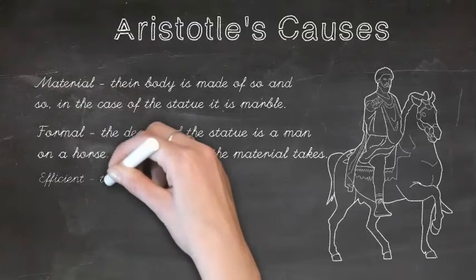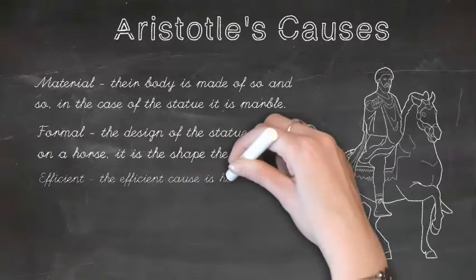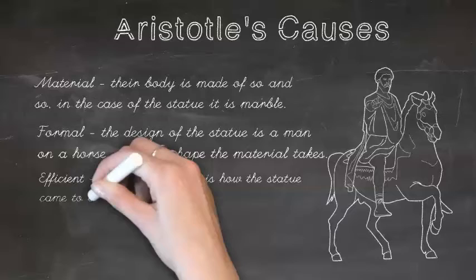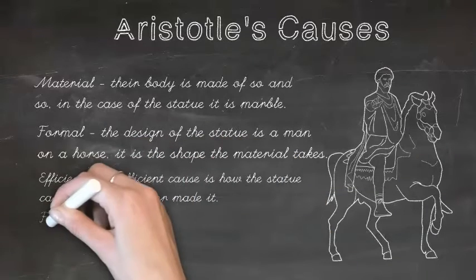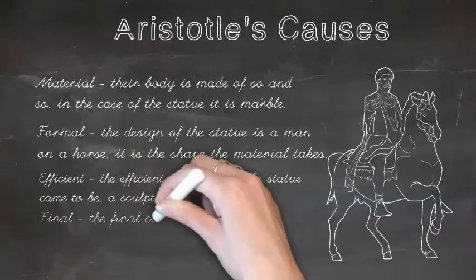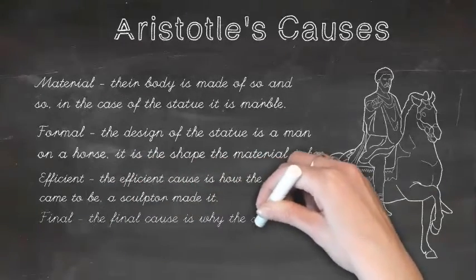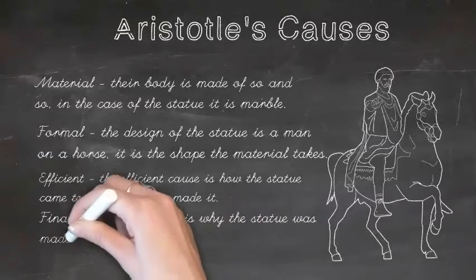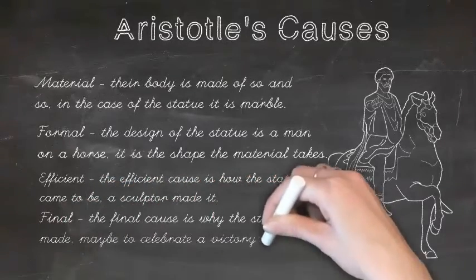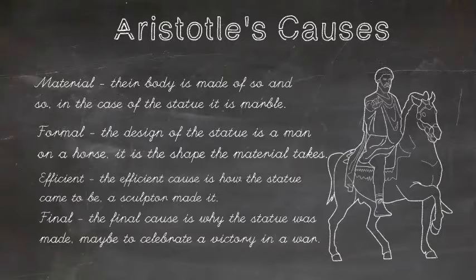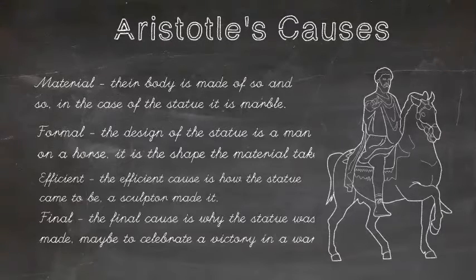The efficient cause would be the sculptor who made the statue, how the statue came to be and how it was made and so forth. The final cause would be why this statue was made. So for instance, it could have been made to celebrate a victory in a war. In order to understand anything, Aristotle thought we had to answer these four things in order to have a complete understanding of something: the material, the formal, the efficient, and the final.